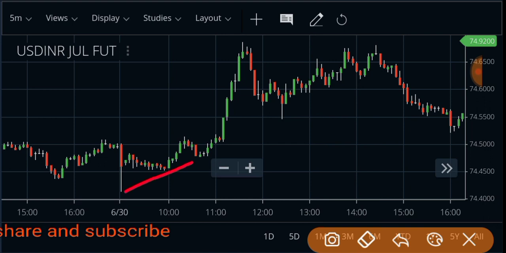Okay, so we have an upward trend, and we got it as an upward trend. So first we find support and resistance.